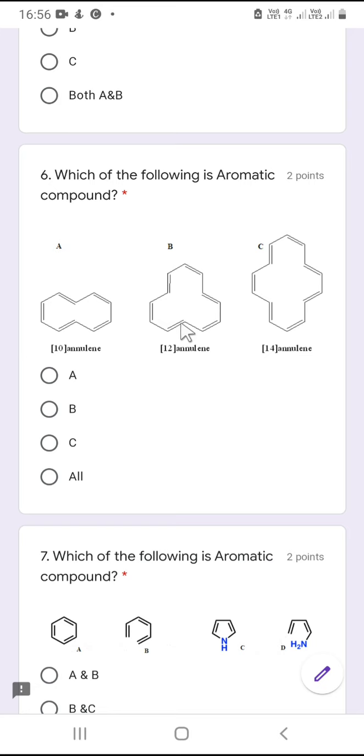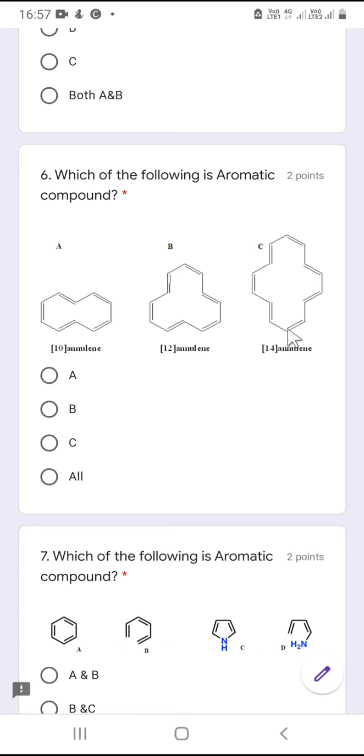What about B? B is cyclic, planar, fully conjugated but has 12 pi electrons, and 12 pi electrons means 4n pi electrons. So a compound which is cyclic, planar and has only 4n pi electrons is anti-aromatic. So B is anti-aromatic. How about C?